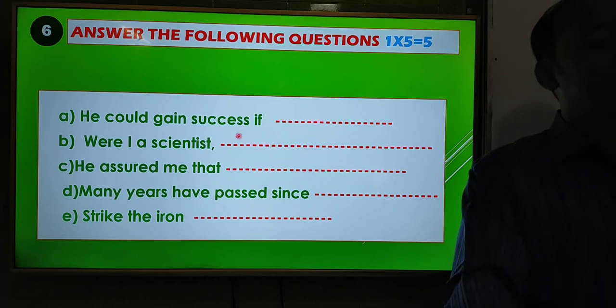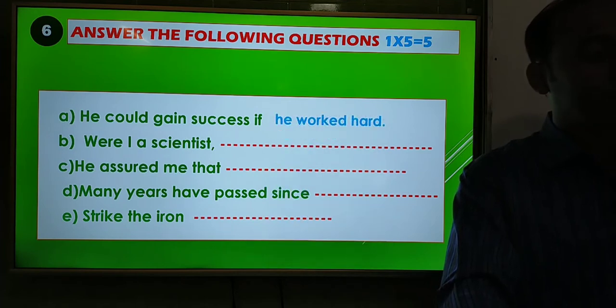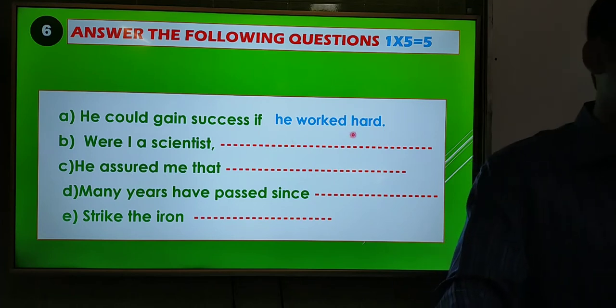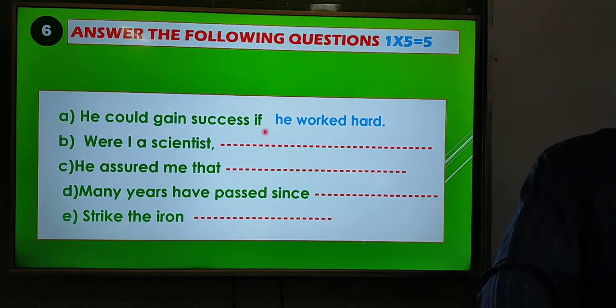He could gain success if, that means this is a conditional sentence, and here the if clause is at the last of the sentence. He could gain success if he worked hard. This is in second condition. That's why we have to use past indefinite here after if: he worked hard. Here subject plus V2.